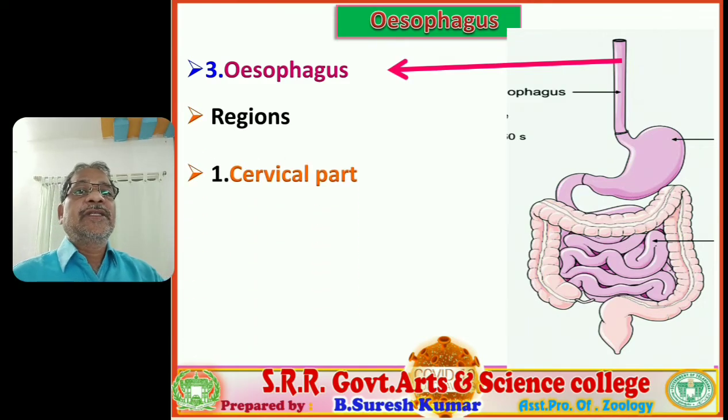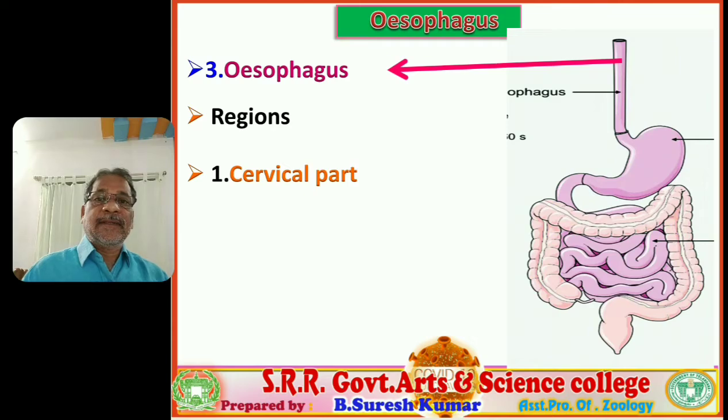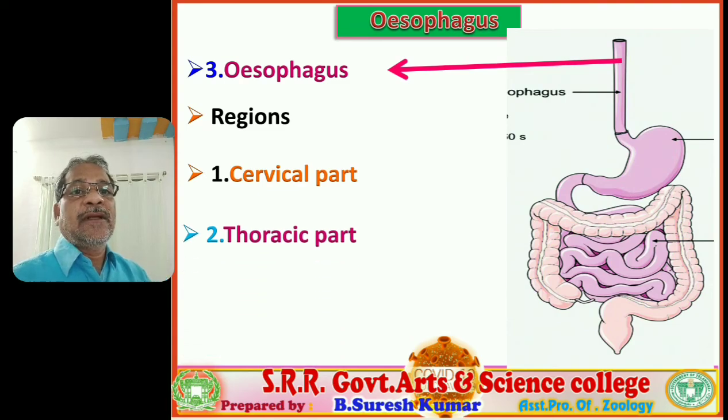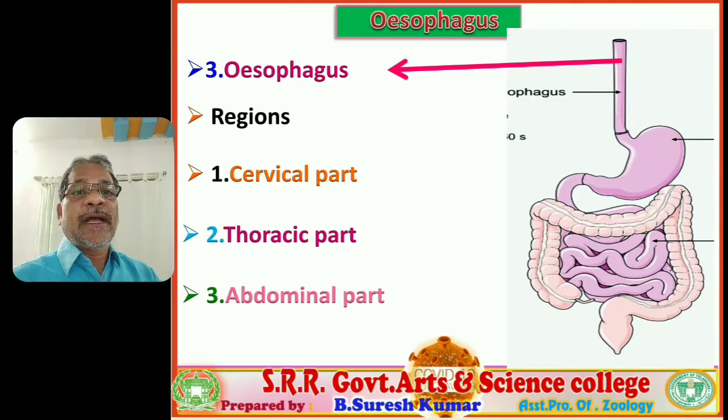Next, the regions of the esophagus. According to location, the esophagus is differentiated as the cervical part. Cervical means neck. The esophagus present at the neck region is called the cervical part. Next, the thoracic part, and the third is the abdominal part.